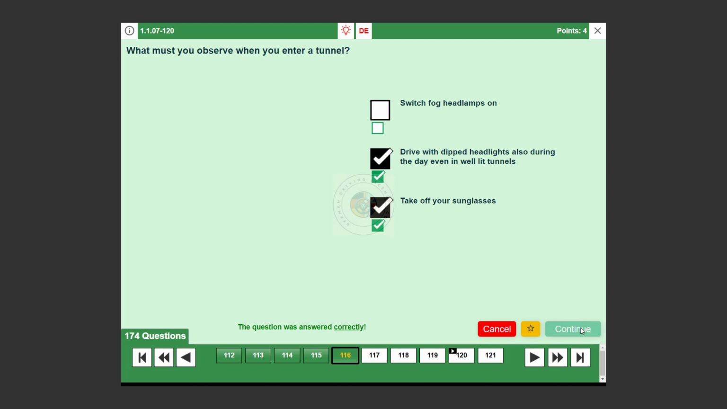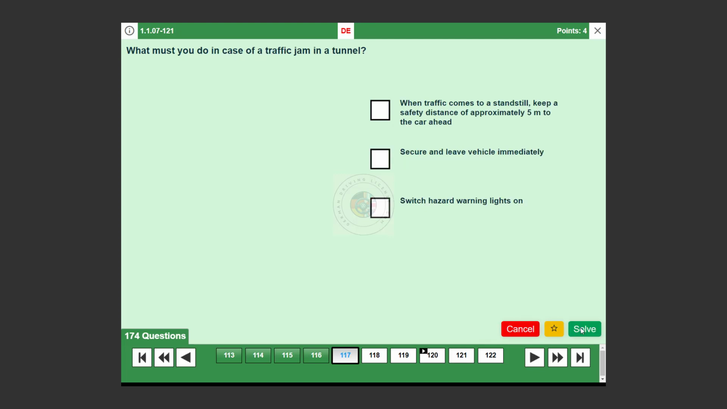Question number 117. What must you do in case of a traffic jam in a tunnel? When traffic comes to a standstill, keep a safety distance of approximately 5 meters to the car ahead. True. Maintaining a safety distance allows for emergency maneuvers and reduces the risk of collisions. It also aids in forming an emergency corridor if needed.